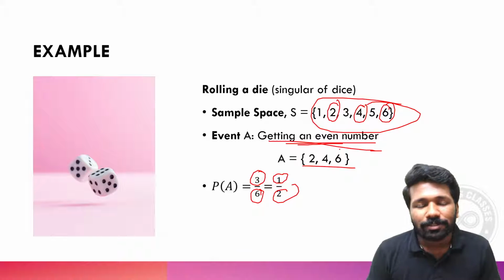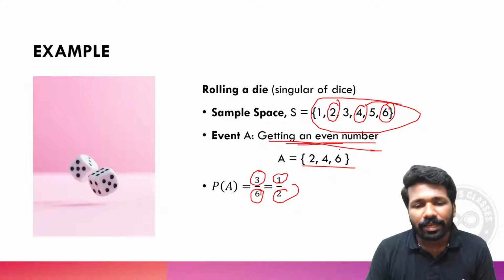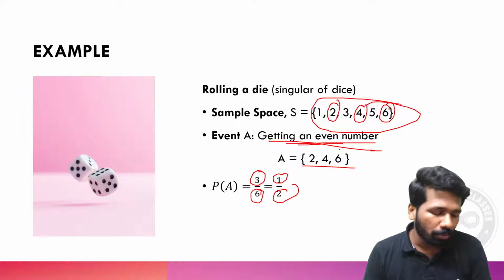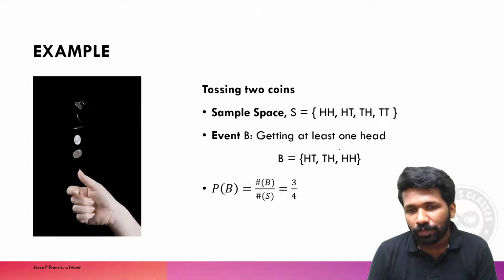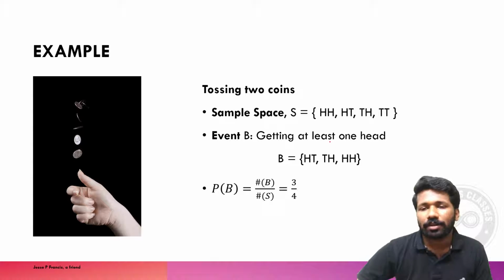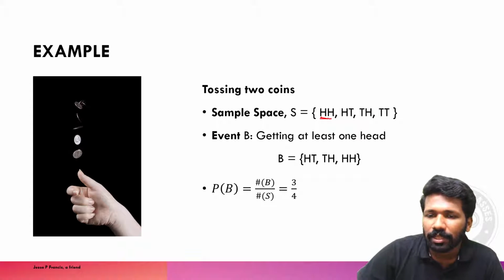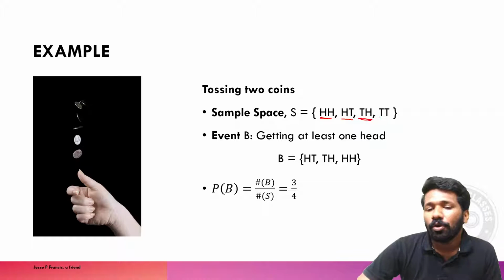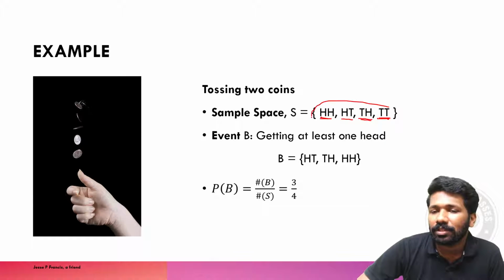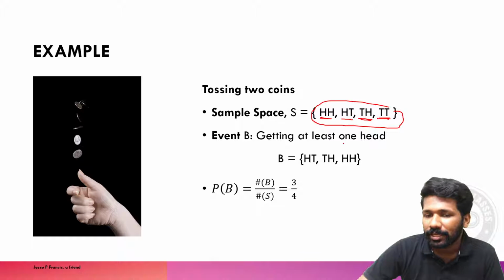Okay, anyway, so this is clear, I guess, the example of how to find probability of an event. So when you toss 2 coins, what all can occur? When you toss 2 coins, either both will be head, or the first one head, second one tail, or first one tail, second one head, or both tails. So this is called the sample space: head head, head tail, tail head, tail tail.